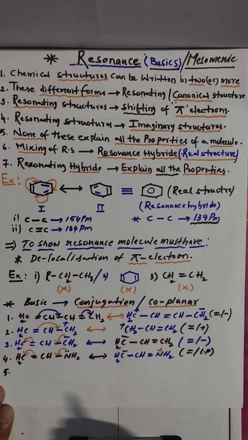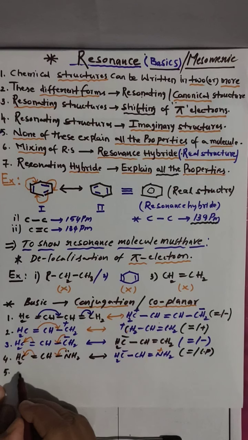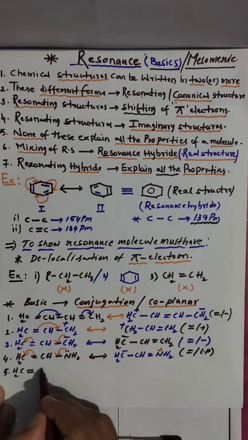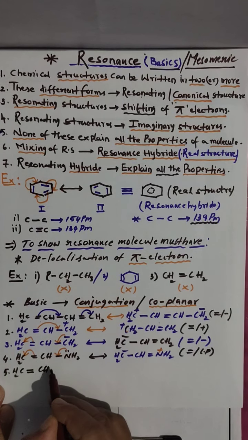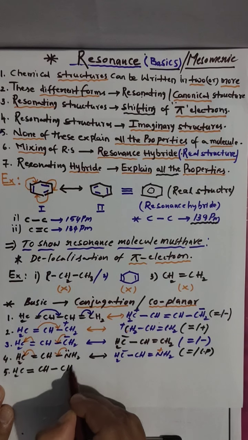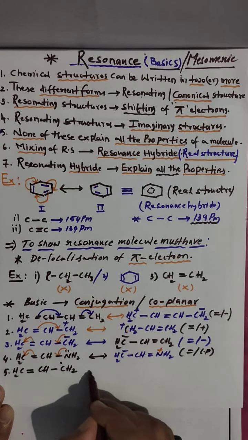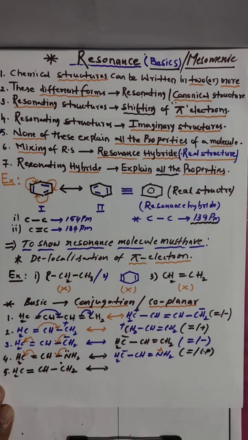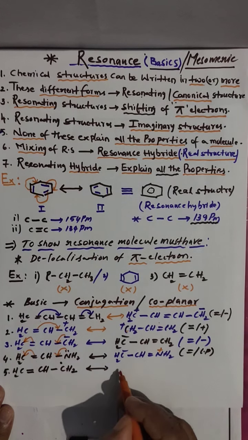Double bond with free radical. CH2 double bond CH, single bond CH2 with lone pair, free radical. Free radical, am I right? Free radical with double bond is there. That is also conjugation.